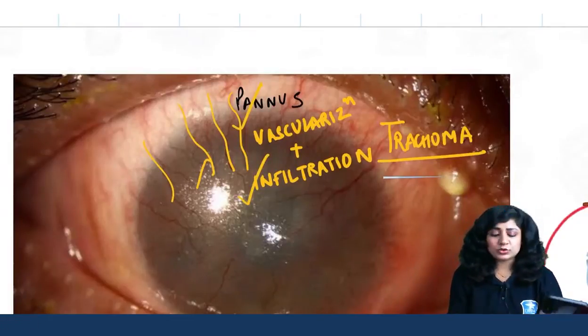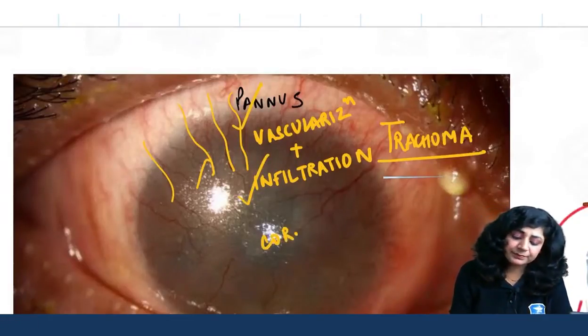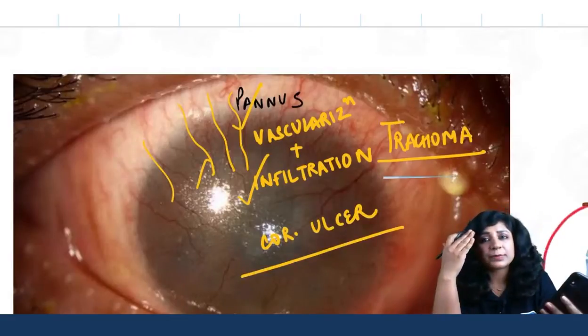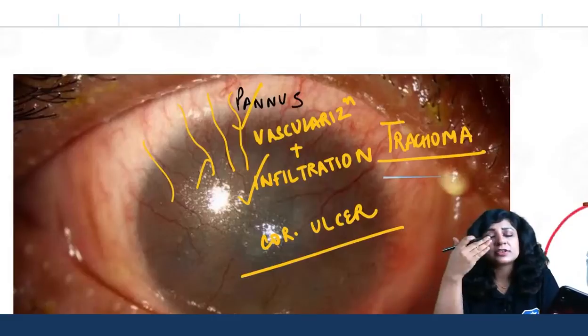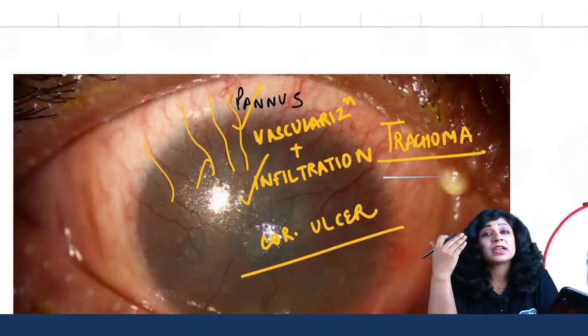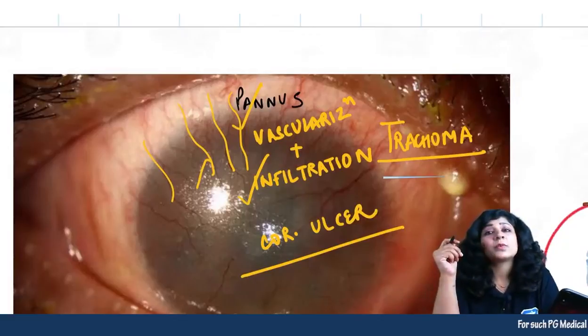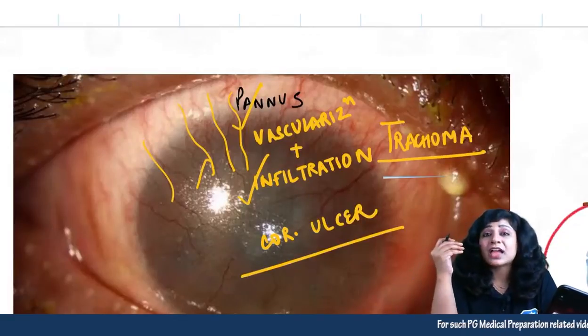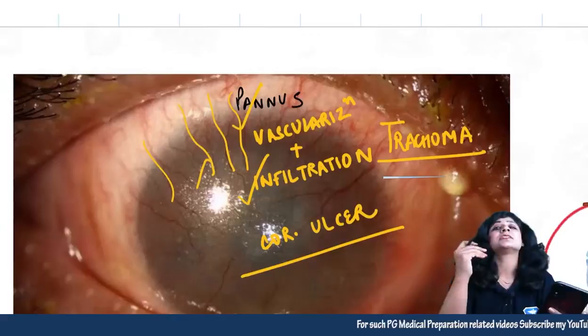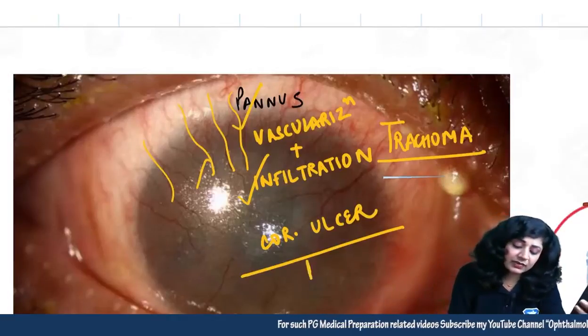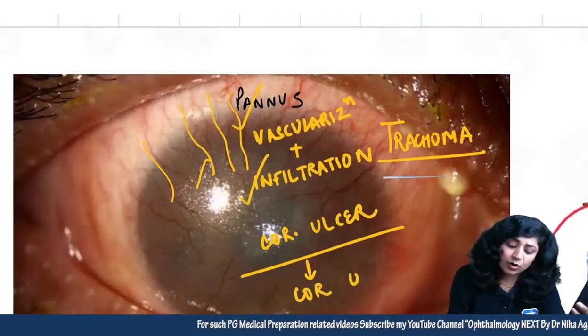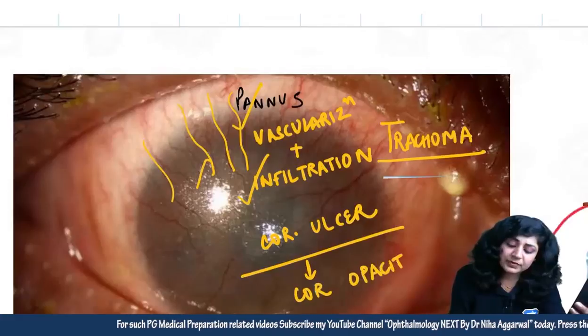This can also lead to a corneal ulcer. Whenever we have concretions, when the person is closing the eye, these concretions rub the cornea, and we can have a corneal ulcer. When we have eyelashes rubbing the cornea, we can have a corneal ulcer. When we have pannus, we can have corneal ulcers. And when this corneal ulcer heals, it will lead to corneal opacity.